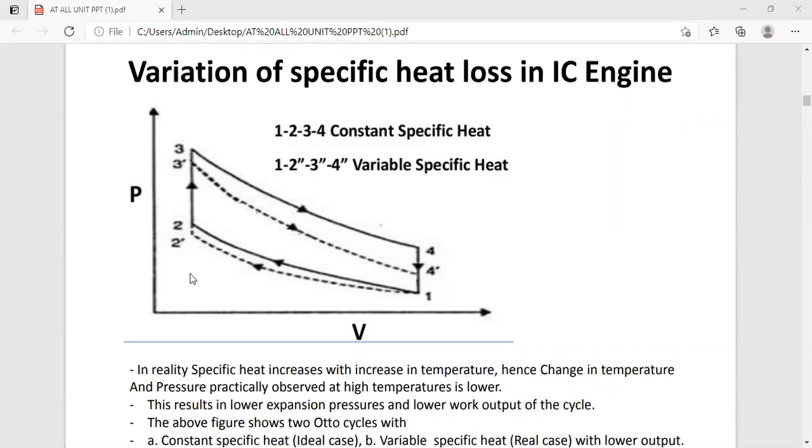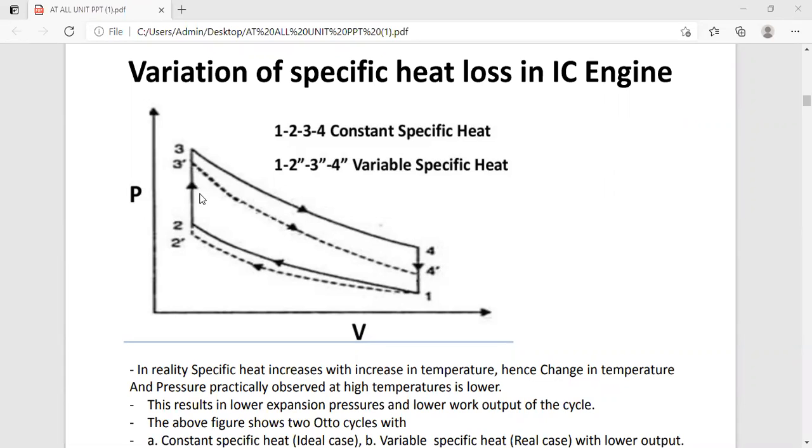For the same amount of heat supplied, the maximum pressure and temperature achieved is also lower, and it corresponds to state 3 dash. It is lower than 3, due to increase in specific heat at constant volume.